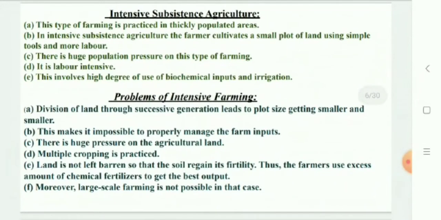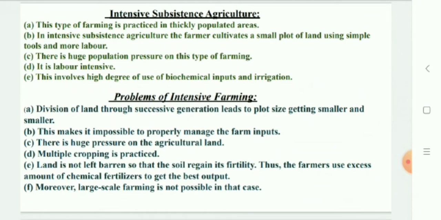Let us move on to intensive subsistence farming. This type of farming is practiced in areas of high population pressure on land. It is labor-intensive farming where high doses of biochemical input and irrigation are used for obtaining higher productivity. Now there are some problems that are associated with this type of intensive subsistence agriculture.